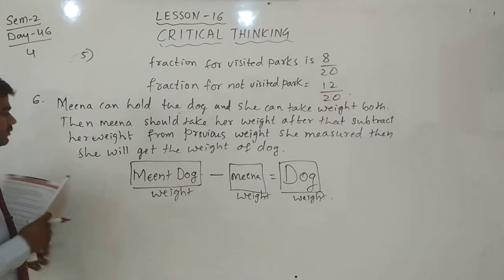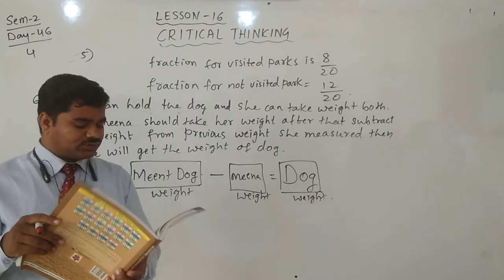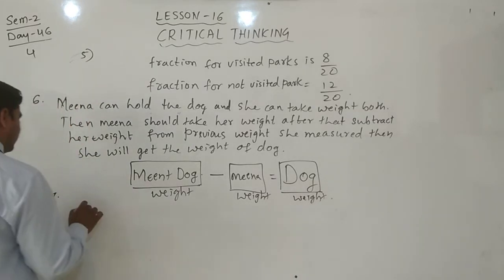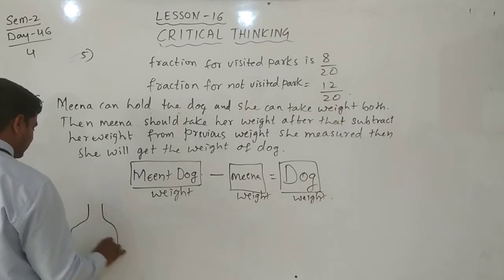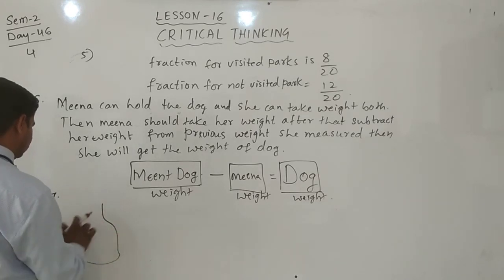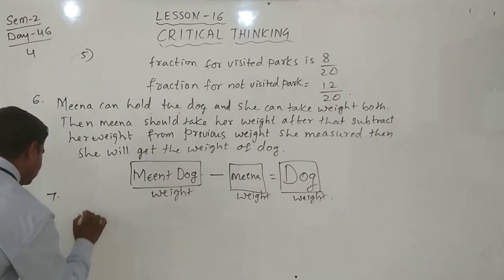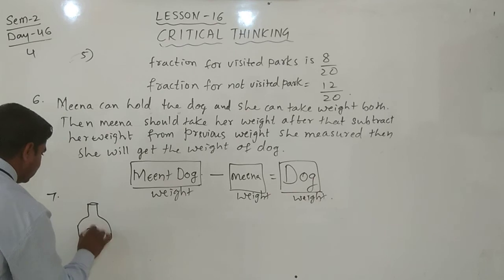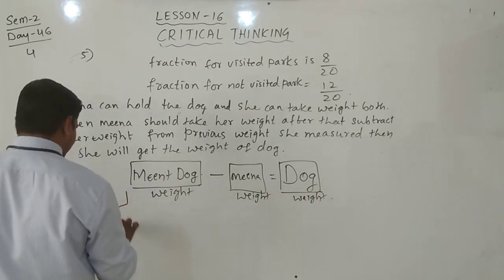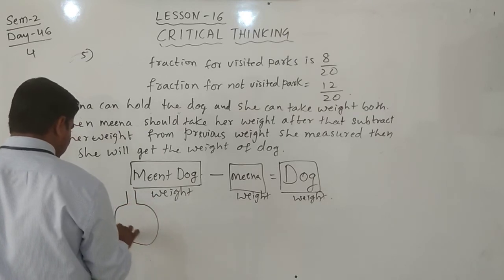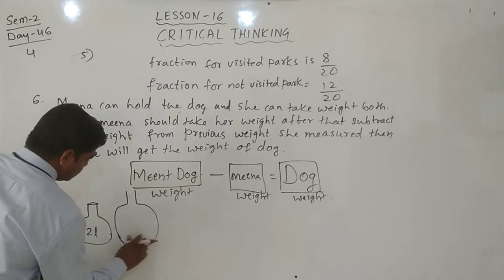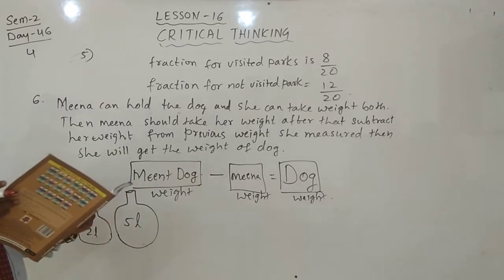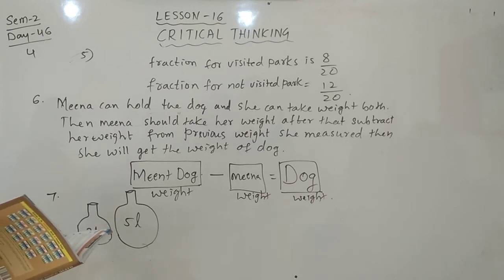Seventh question. You have two empty jars as shown in the figure. We will draw here. One is of 2 liters, and one more is of 5 liters.